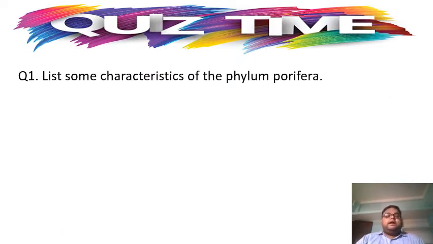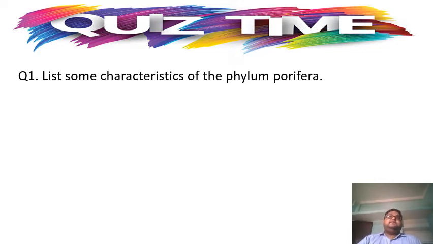So students, can we list some characteristics of the phylum Porifera? Yes, students? Right. Some of the characteristics of the phylum Porifera are, first of all, they have pores all over their body, and since they have pores all over their body, they are named Porifera, meaning pore-bearing animals, right? They are sedentary, they are non-motile, and they are attached to some solid material, isn't it? These animals are non-motile, meaning they cannot move.